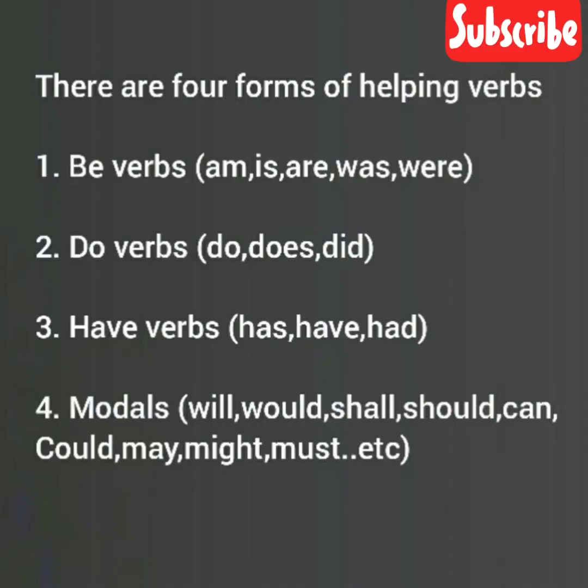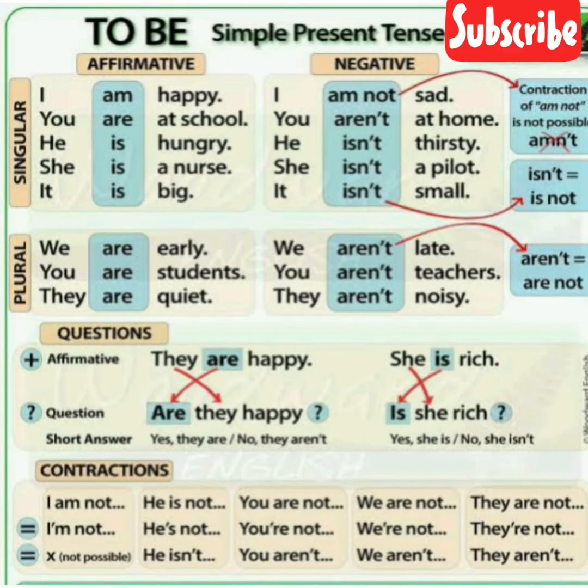There are four forms of helping verbs: be verbs, do verbs, have verbs, and modal auxiliaries. Be verbs. There are five be verbs. They are am, is, are, was, and were. Am, is, and are are used in present tense, and was and were are used in past tense.